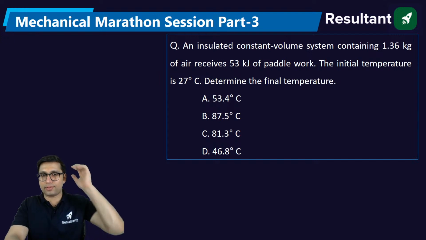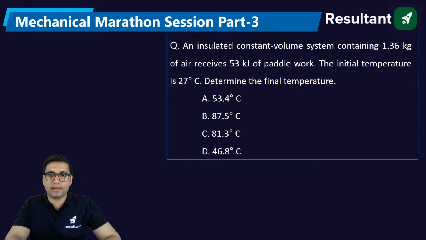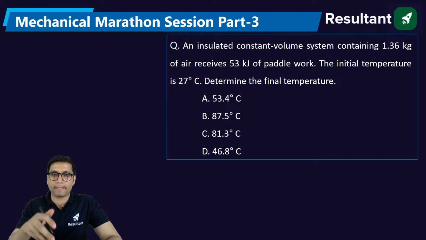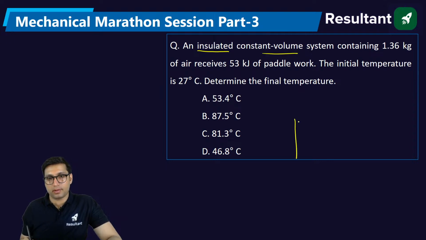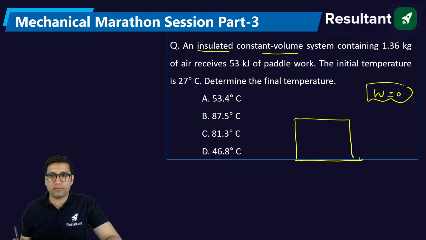Next question: an insulated constant volume system containing 1.3 kg of air receives 53 kJ of paddle work. The initial temperature is 27 degrees Celsius. Determine the final temperature. It is an insulated constant volume system. Okay, constant volume system is there, so work will be 0, right?